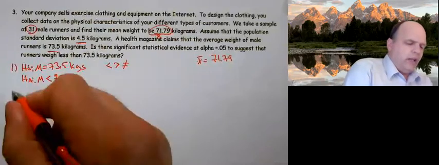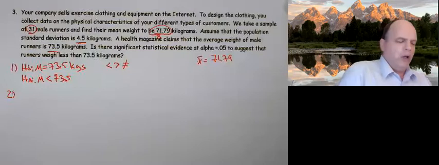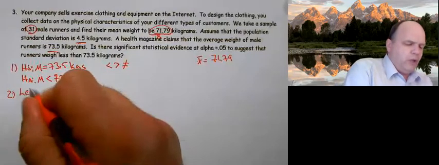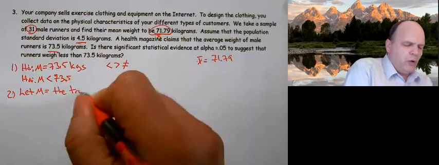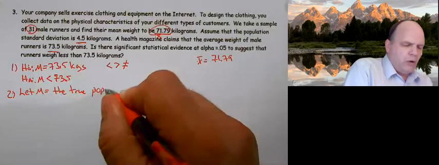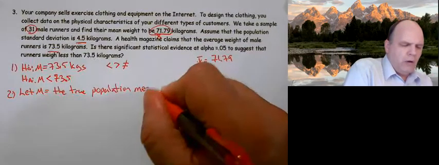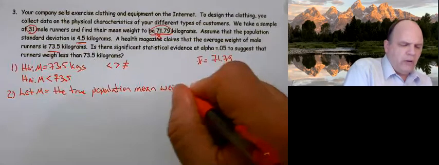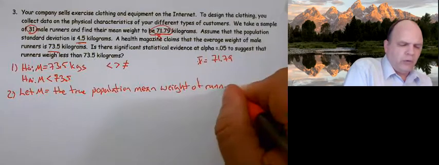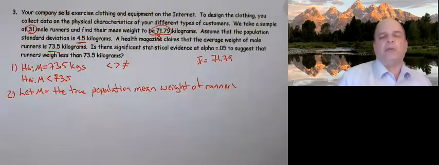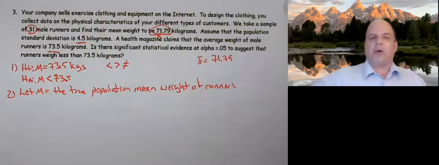The next thing on the recipe asks me to define my parameter. So let mu equal the true population mean weight of runners. Truly, it's a true population mean weight of runners at that store, but that'll be good enough for our purposes.